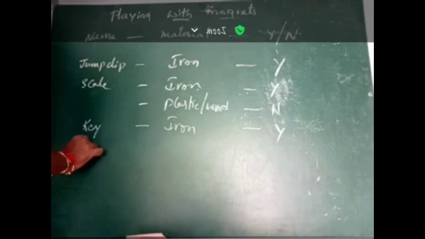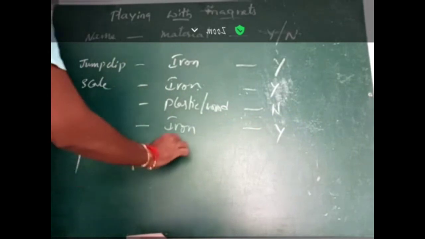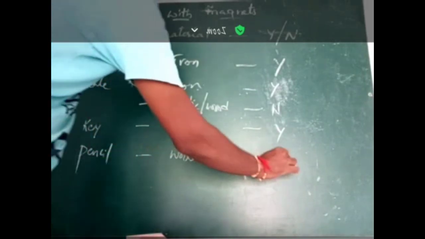Next, pencil. A pencil is made up of wood, so obviously no. In this way, we can categorize magnetic materials and non-magnetic materials.